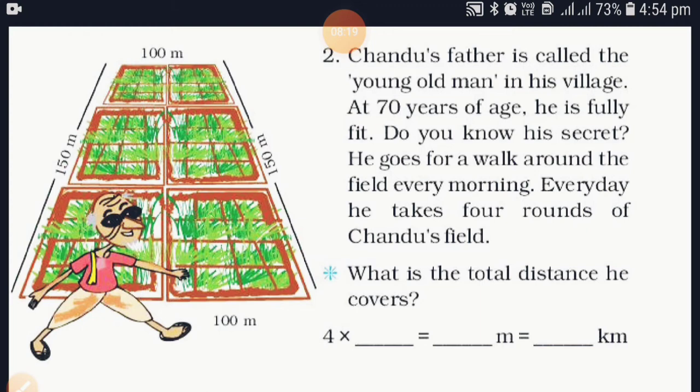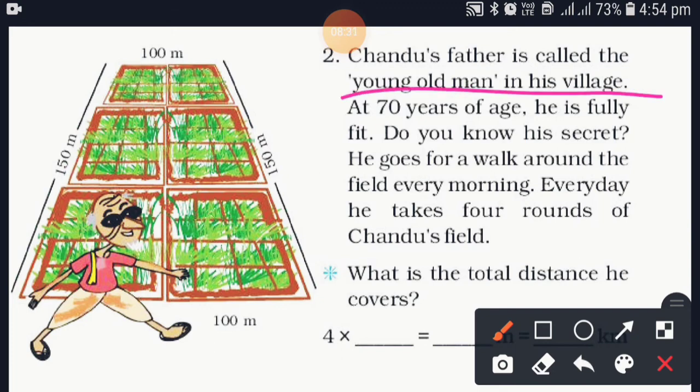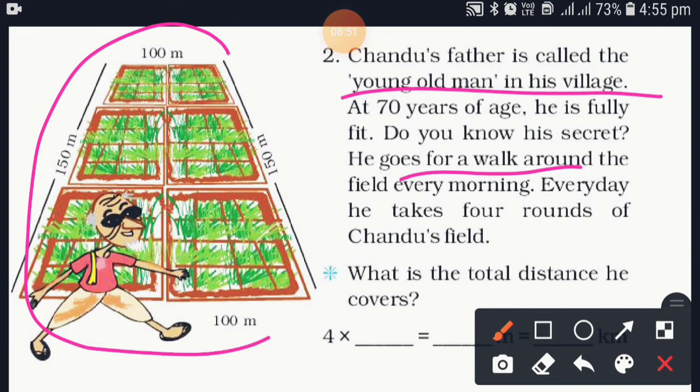Now the next topic is word problems. There are so many word problems, but these are related to fields and fences. Now here Chandu's father is called the young old man. Why? Because at the age of 70 years he is so fit. What is the secret of him? Because he goes for walking. Always he takes a round of the field. But first of all, we have to calculate the size of this field. Let's start.